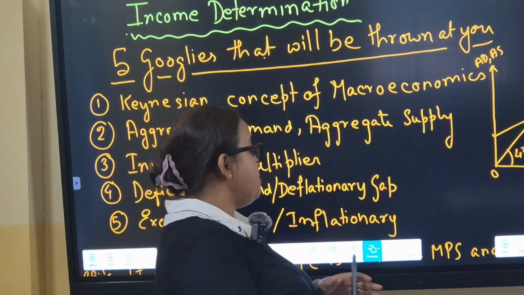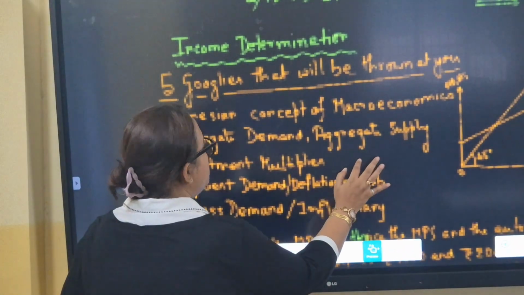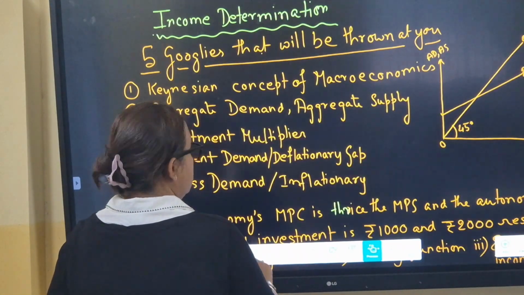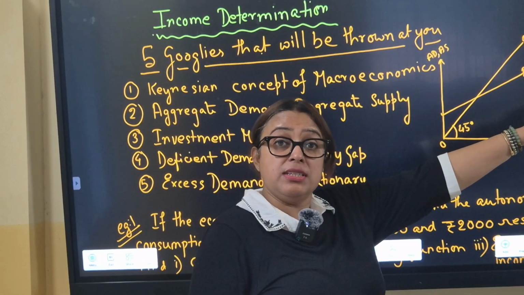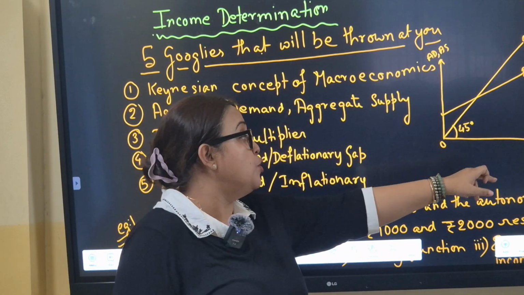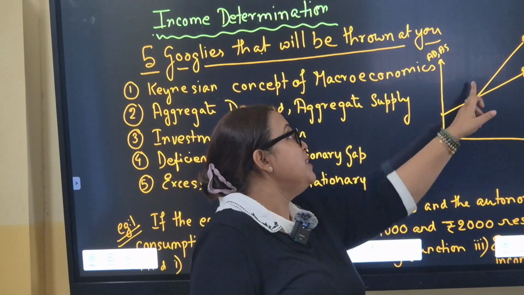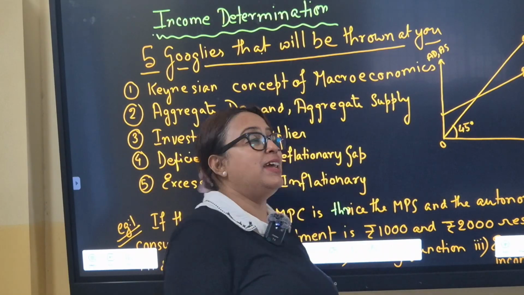Next is aggregate demand and aggregate supply. See, aggregate demand. Just see, children, once more. I'm reducing it a bit for you. See, aggregate demand is positively sloped. Demand generally is negatively sloped, right? Because over here I have taken income or output, and see, the aggregate supply is nothing but the income curve, which is a 45-degree reference line.